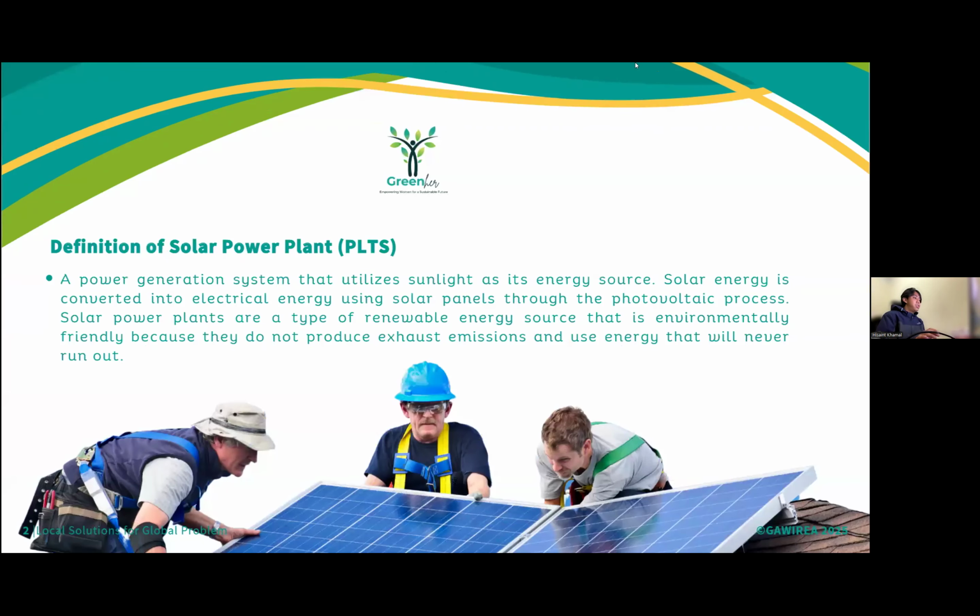Okay, next, the definition of solar power plants. A power generation system that utilizes sunlight as its energy source. Solar energy is converted into electrical energy using solar panels through the photovoltaic process. Solar power plants are a type of renewable energy source that is environmentally friendly because they do not produce exhaust emissions and use energy that will never run out.